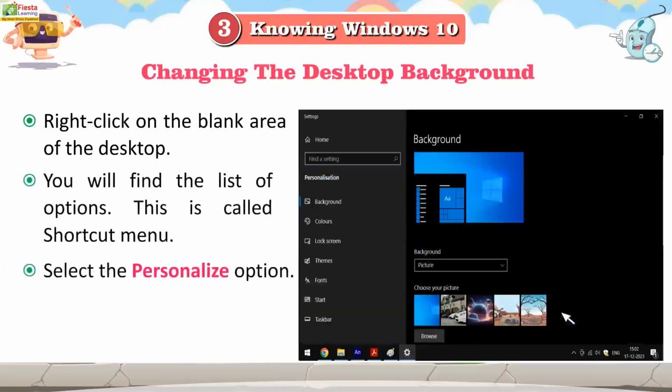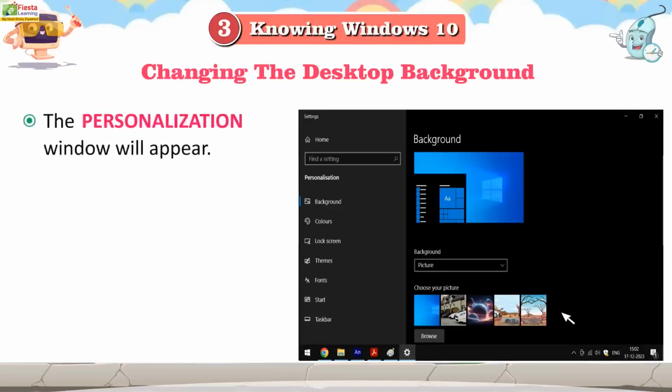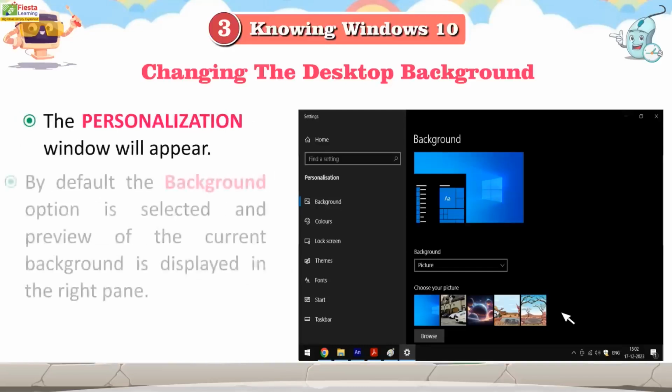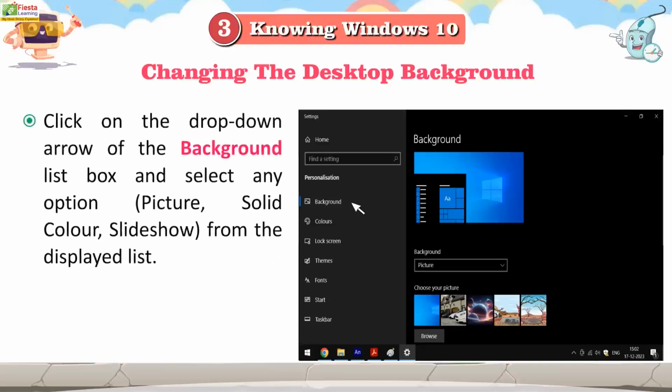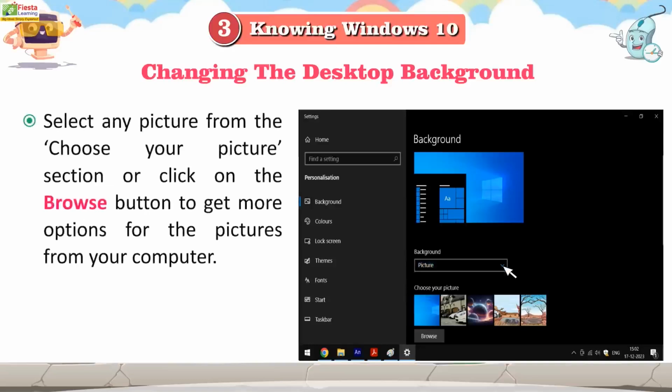Select the Personalize option. The personalization window will appear. By default, the background option is selected and a preview of the current background is displayed in the right pane. Click on the drop-down arrow of the background list box and select any option: Picture, Solid Color, or Slideshow from the displayed list. Select any picture from the Choose Your Picture section or click on the Browse button to get more options for the pictures from your computer.